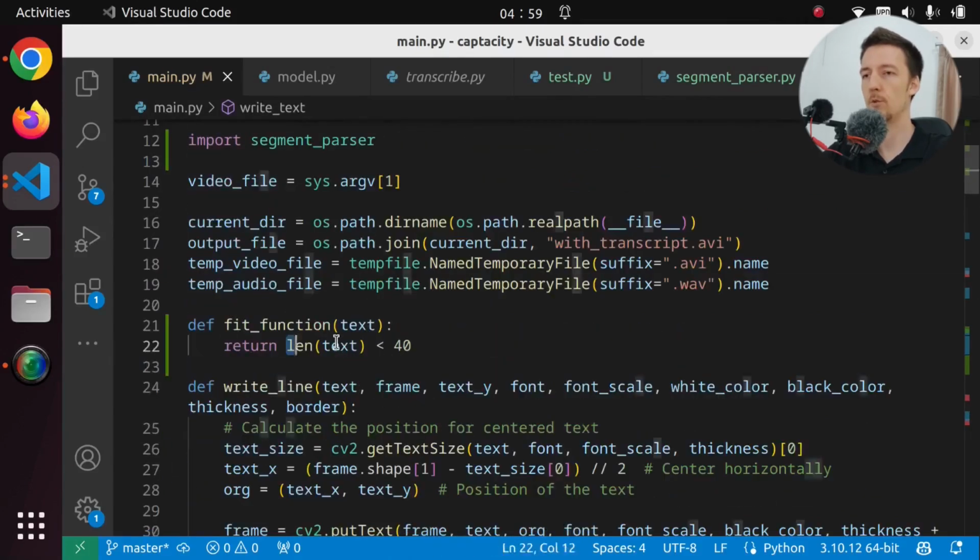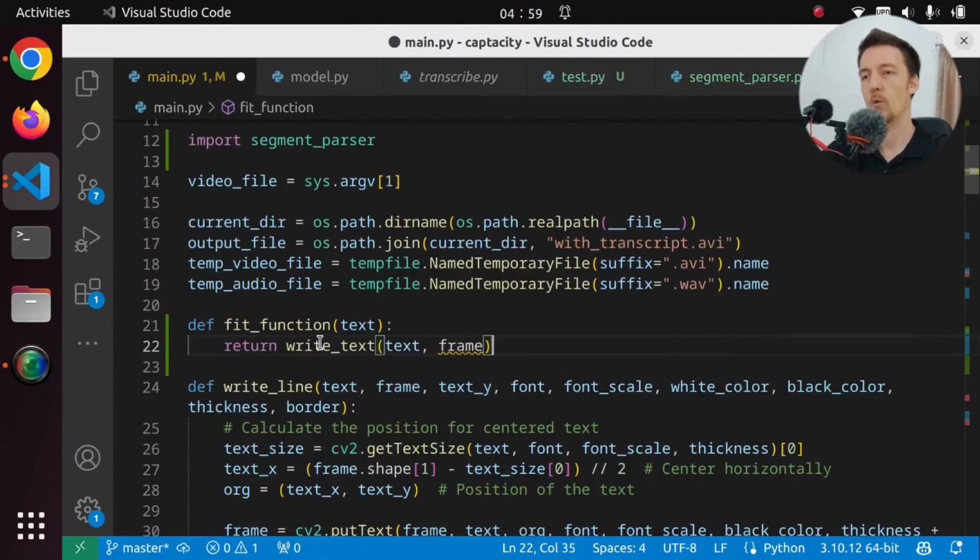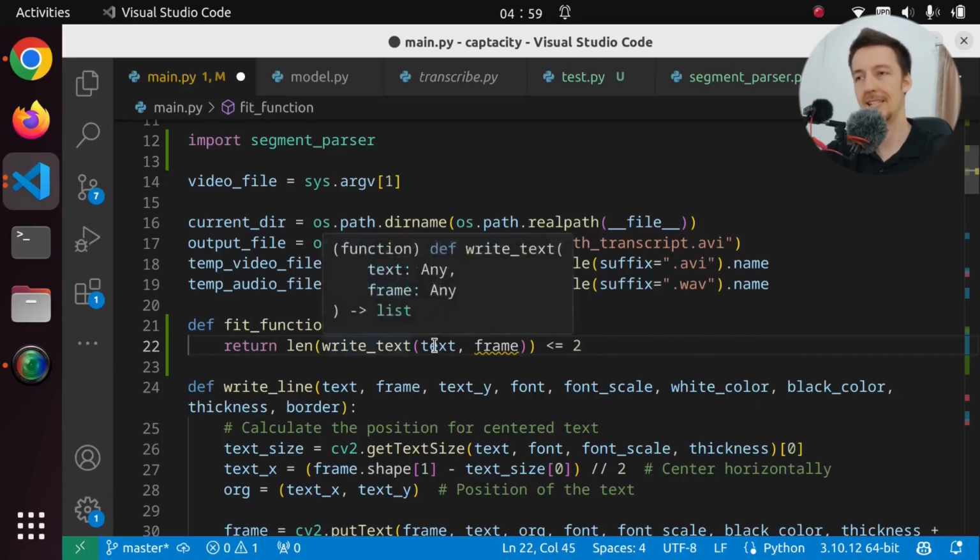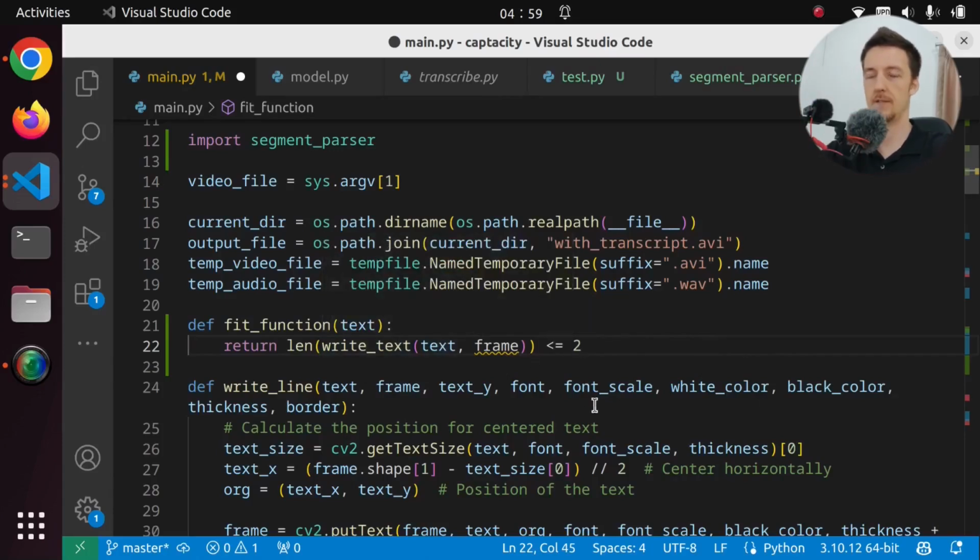And we have to check that we have 2 lines or less, so the length of this has to be less than or equal to 2. That means the text fits on the screen. If it doesn't fit, so if it's 3 lines long, then this will return false. But we don't have the frame now.